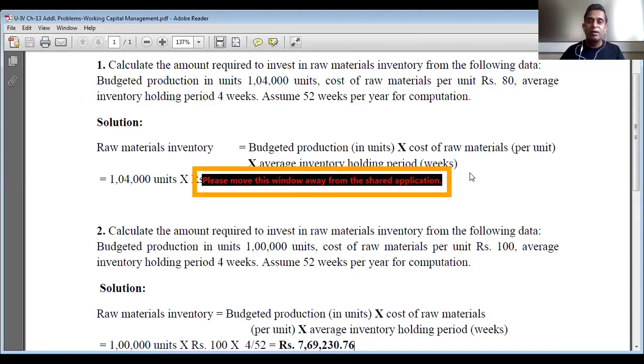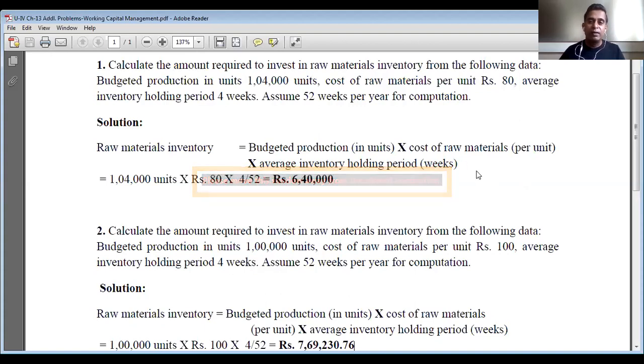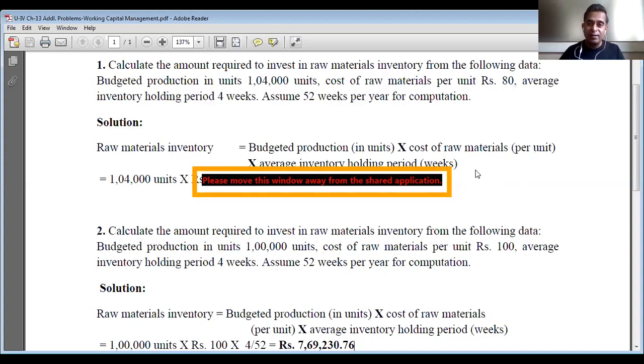Thereafter we learned the computation of working capital. We learned how to compute current assets and current liabilities, and the difference between current assets and current liabilities is net working capital. Then we learned how to compute working capital by solving numerical problems. We also learned how to compute the duration of operating cycle, as well as how to estimate individually the finance required in current assets.